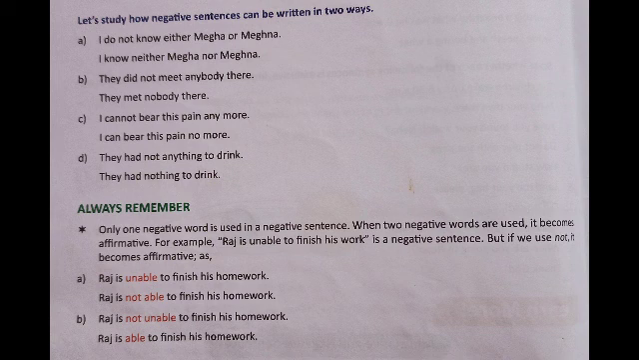Already, unable gives negative sense. But along with that, when we add the negative word not, it becomes positive. Two negatives give positive sense. "Raj is not unable to finish his homework" shows positive sense: Raj is able to finish his homework. This is the meaning it conveys. So only one negative word is used in a sentence. Remember that, children: if we use two negatives, then it will become a positive sentence.